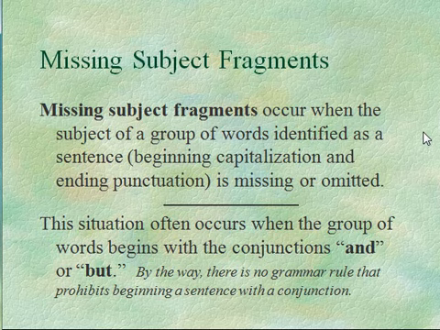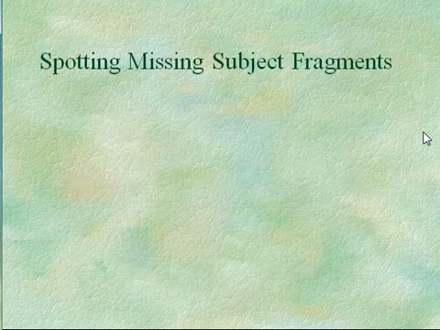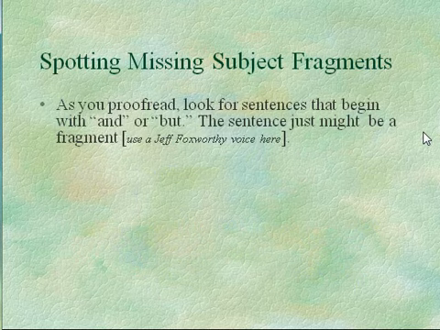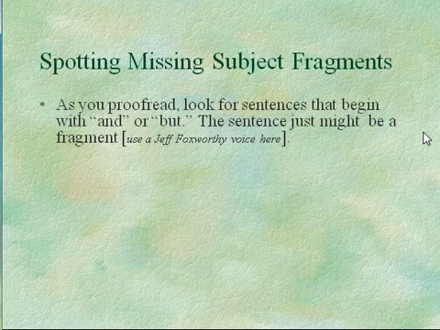There are no grammar police who will come and get you if you start a sentence with and or but. However, those words might give us a clue. Just as with subordinating conjunctions and relative pronouns, if we notice that a sentence does begin with and or but, it just might be a fragment.